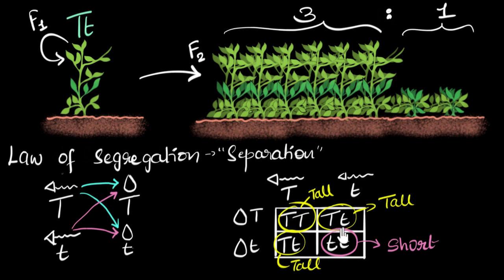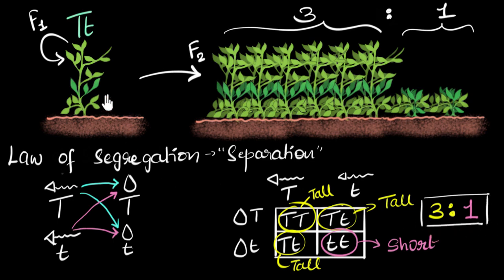And so right in front of you, you can now see what are the chances of getting tall. It is 3 out of 4. And what are the chances of getting short? It is 1 out of 4. And that's the reason we get the 3:1 ratio.